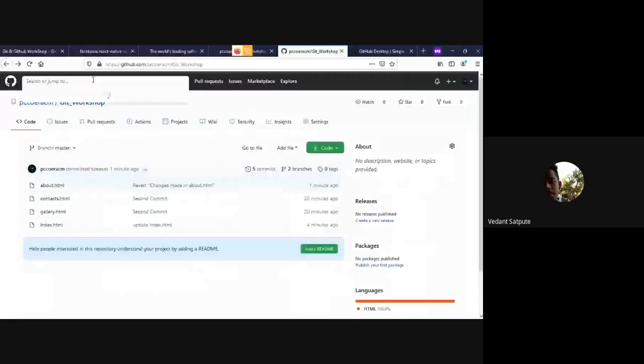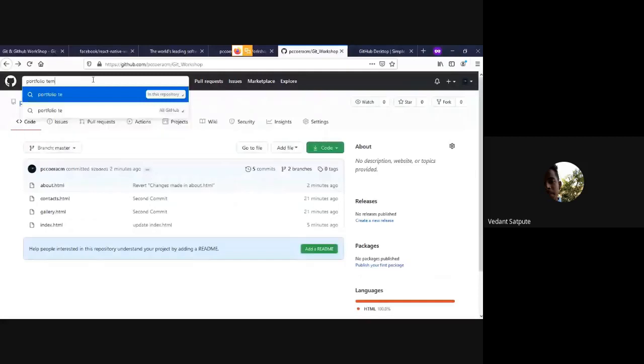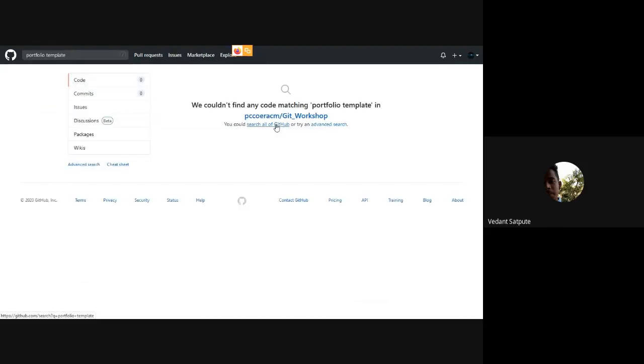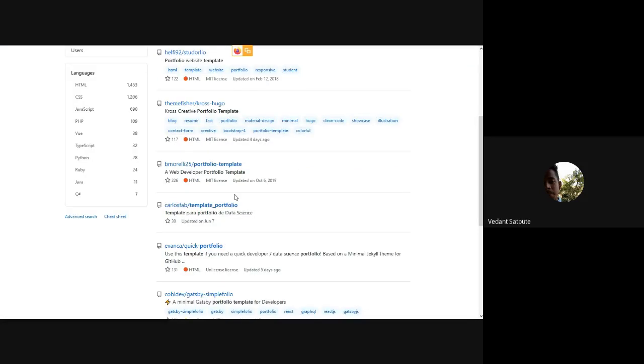Suppose you are going to start a project or create a portfolio. So you are going to have a template. You can search for a portfolio template all over GitHub and you can see there are so many.